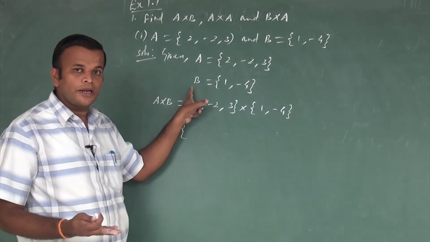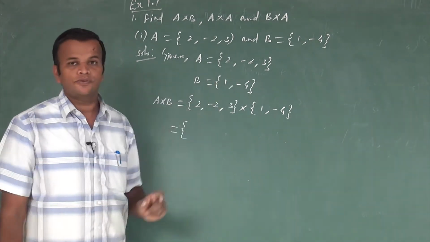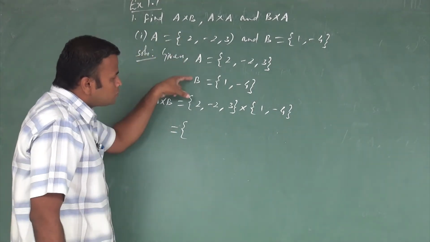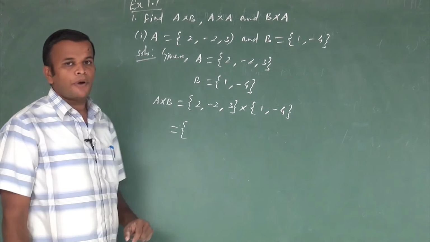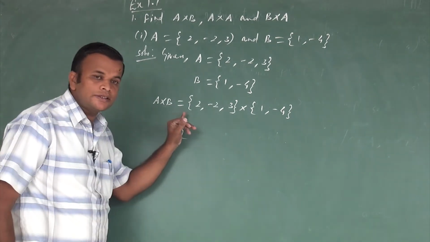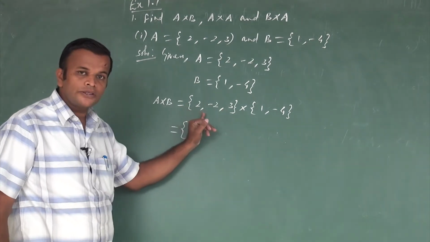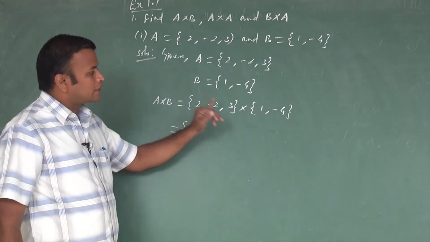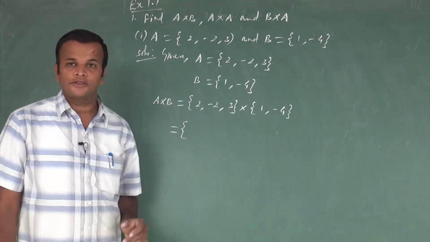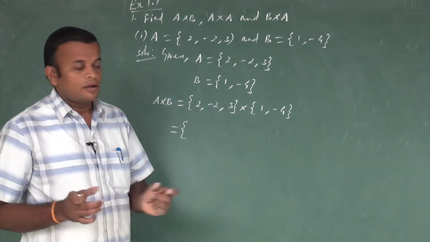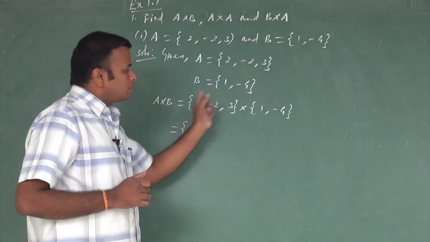It contains two elements. The elements are 1 and -4. Now, according to these two sets, we find the Cartesian product. So, to elaborate, A is a set that contains three elements, 2, -2 and 3. A cross B, where B is another set, has the values 1 and -4. Now we write all possible ordered pairs.